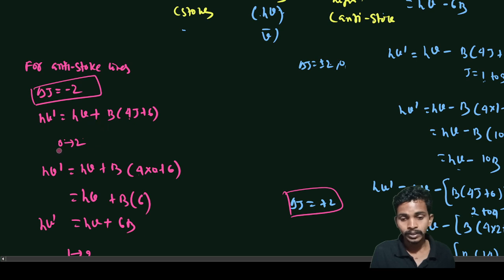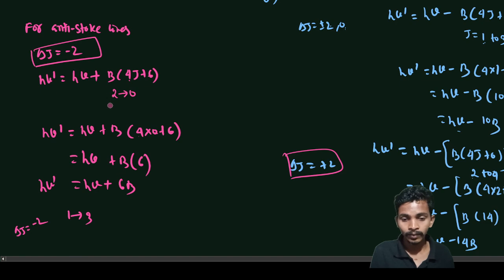And if I put these values, going from 2 to 0, I will put the initial value, that is 2, in place of j, so 4 into 2, 8, plus 6.